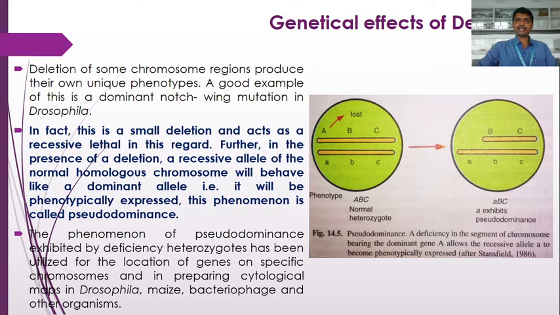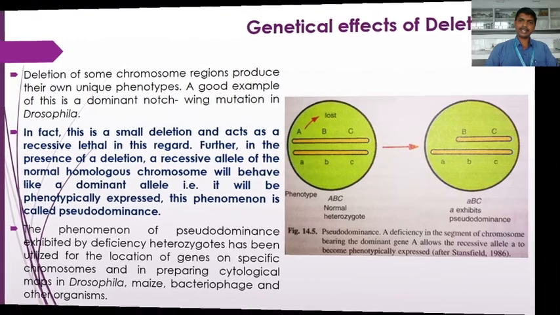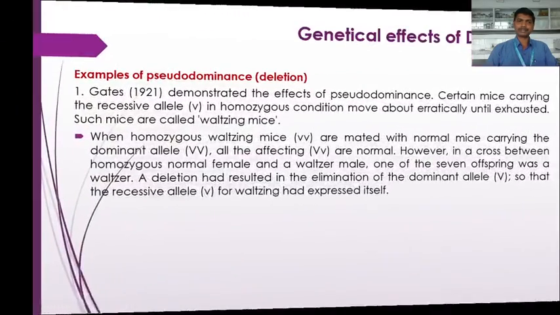So this is one of the genetical effects of deletion. Pseudodominance is the genetical effect of deletion due to which the recessive allele, in the absence of a dominant allele, gets expressed. Why has the dominant allele been absent here in this case? Because it has been lost due to the terminal deletion. Okay, so this is the genetical effect of deletion.